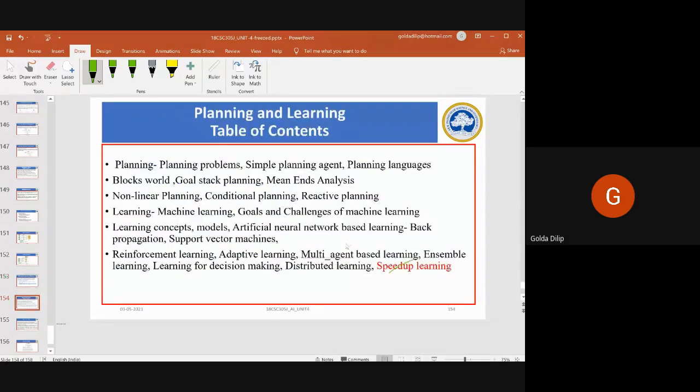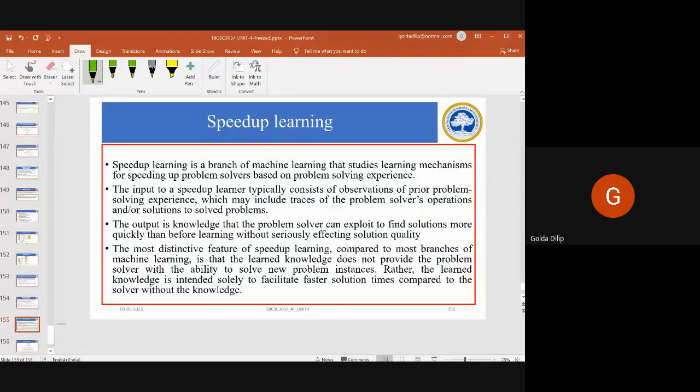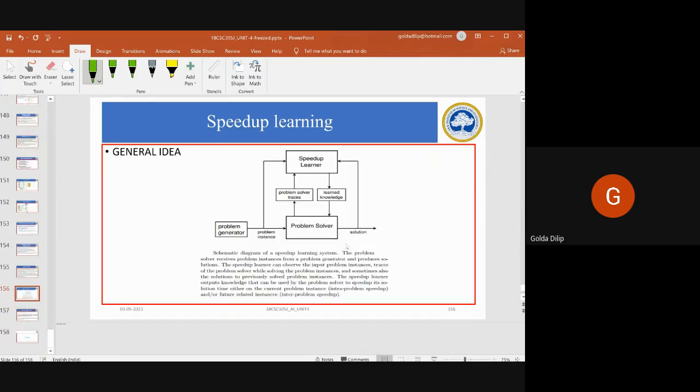Moving on to the last topic, speed up learning. You can say it is a branch of ML that studies learning mechanisms for speeding up problem solvers based on problem solving experience. The input to a speed up learner typically consists of observations of prior problem solving experience, and the output is knowledge. There's a figure given here.